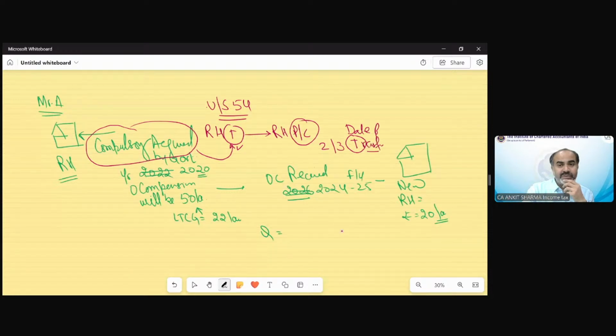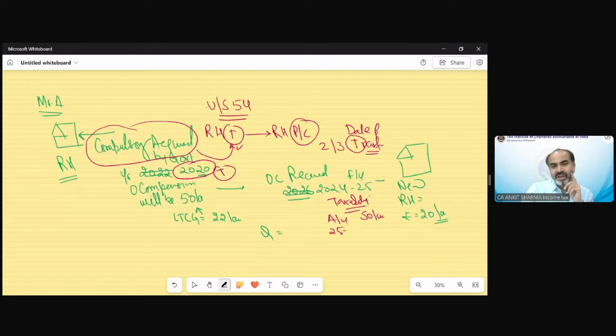What is the date of transfer in this example, students? It's 2020, correct? The year of compulsory acquisition, that would be the transfer year. But the chargeability year would be the taxability year, when he will receive the amount. Now, when he will receive the amount in 2024-25, rupees 50 lakh, he will receive. And in this year, capital gain is going to be chargeable to tax.